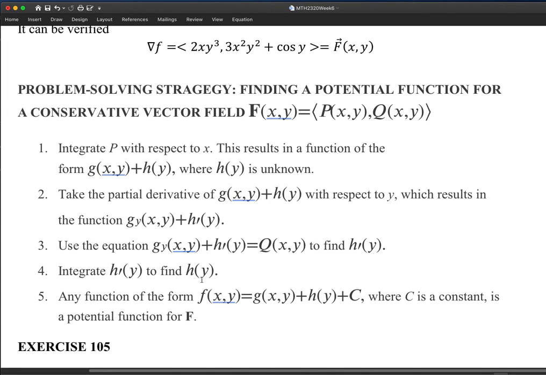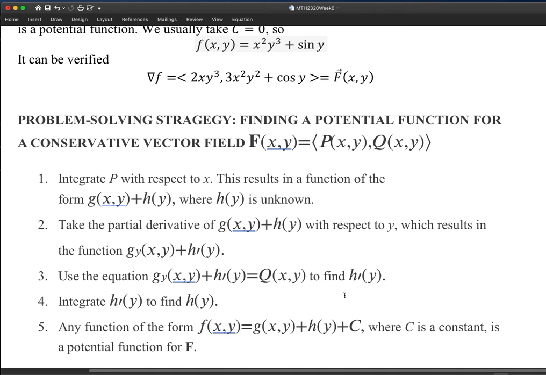Finally, any function in the fashion of g of x and y plus h of y would be a potential. Again, usually we just take the arbitrary constant as 0, because when you use the potential to calculate a line integral, it is always the difference of the same function at the upper bound and lower bound. So the constant part really doesn't matter. But for easiness, we just take the constant as 0.